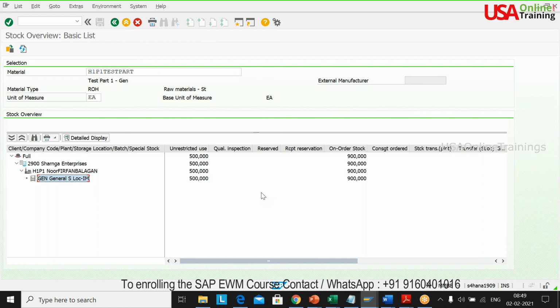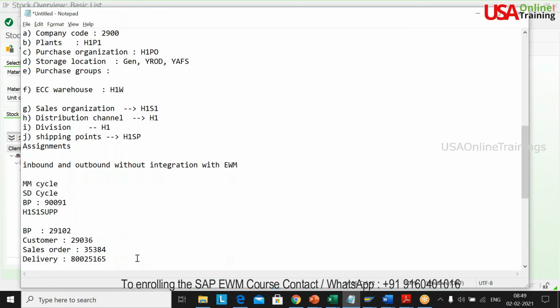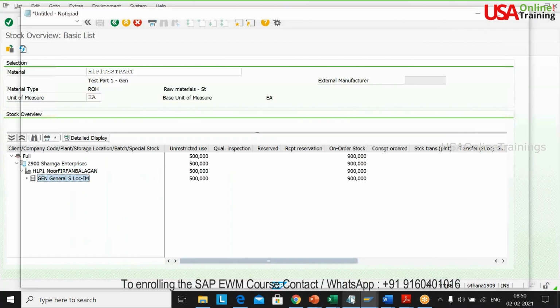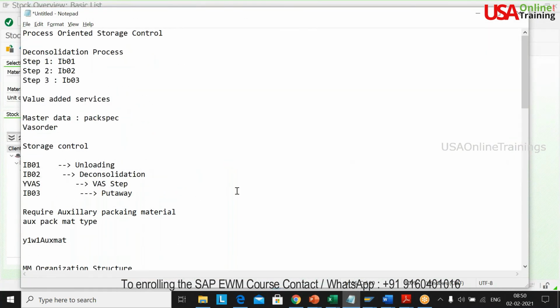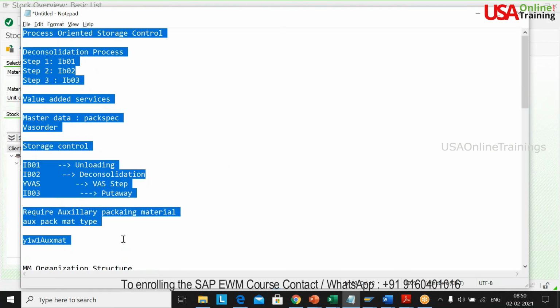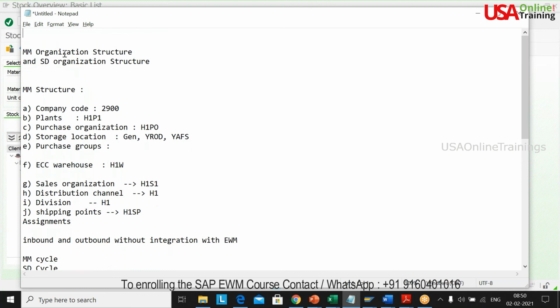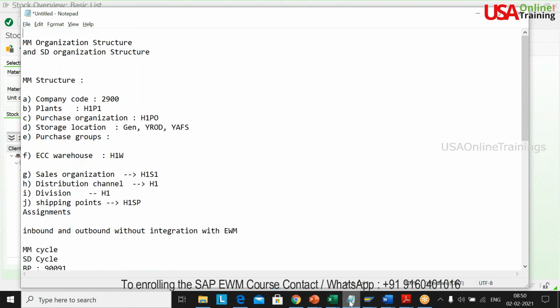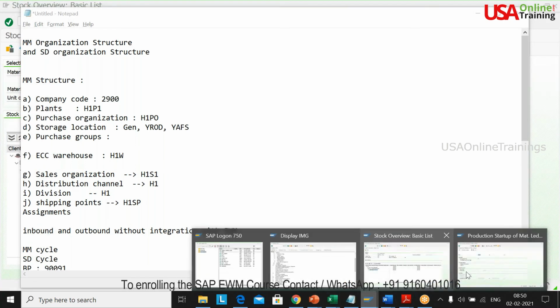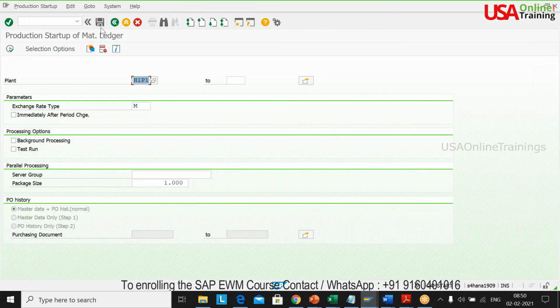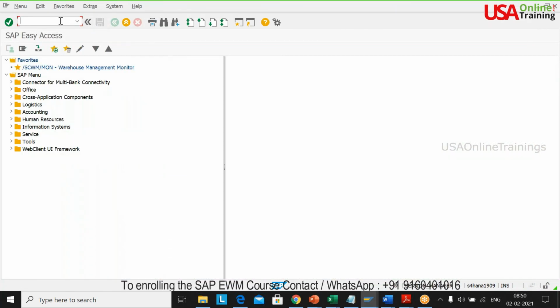Are you clear on this process? This is very, very basic processes only. Okay. So this is the one which I have created. I'll share you this PPT and along with this org structure. So any questions in this? So this is the basic outbound cycle and PGI process.